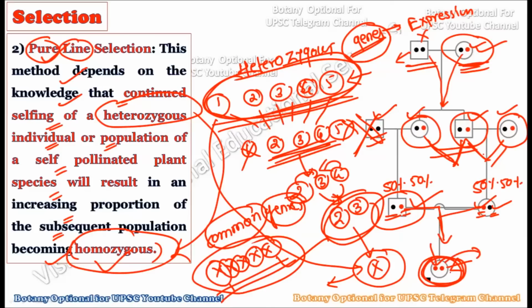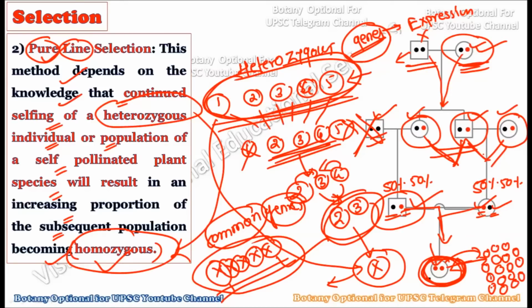And now we are going to self-pollinate this particular plant so that these genes will always remain in that plant. Okay, and there should not be any new genetic combinations required in this particular species. Hence, we will strictly avoid cross-pollination. So whatever characters are here, these characters should get preserved, and these characters should get reproduced through self-pollination only, so that many more plants can be created with this genetic composition.